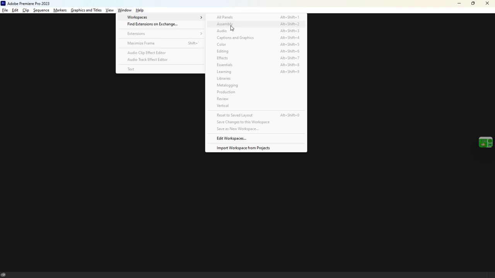Now, when you import the footage into your video editing software, Premiere Pro, DaVinci Resolve, Final Cut Pro, whichever one you're using, there are different steps you go through to make your video come out to the complete version of what it is. The first step is assembly.